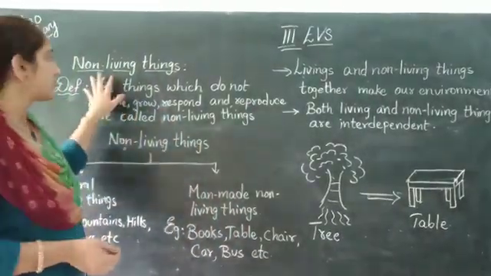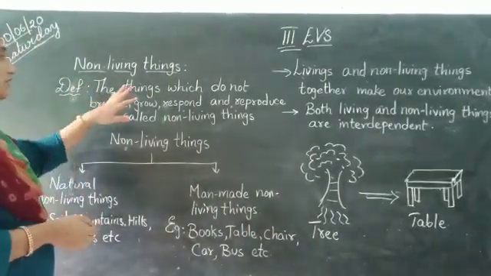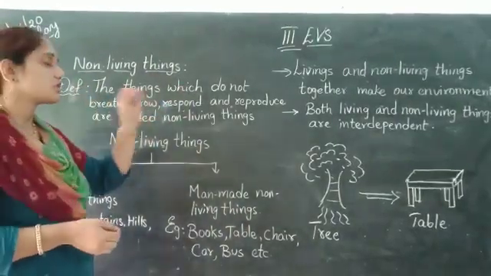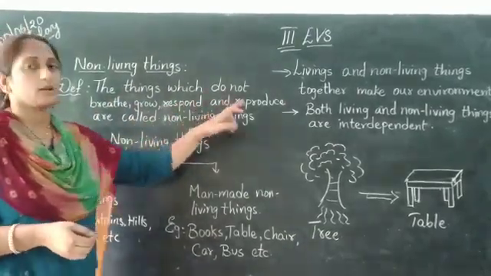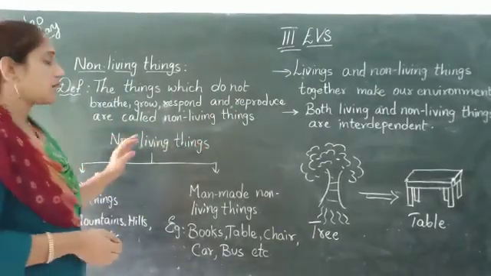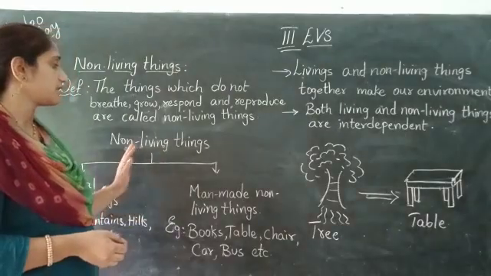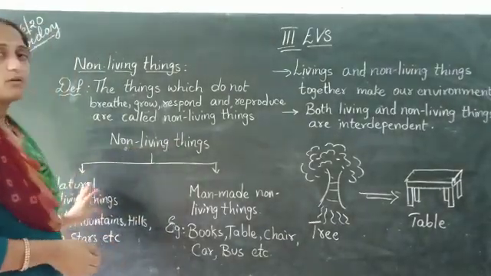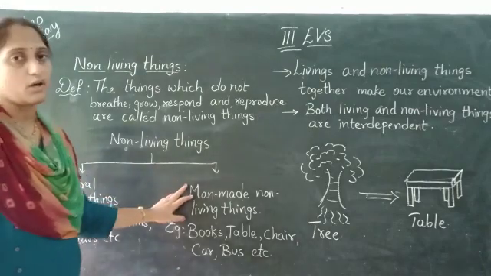Now we are going to learn about the types of non-living things. What is meant by a non-living thing? We all know about non-living things. The things which do not breathe, grow, respond and reproduce are called non-living things. Right? Now, non-living things are of two types. The first type is natural non-living things and the second is man-made non-living things.